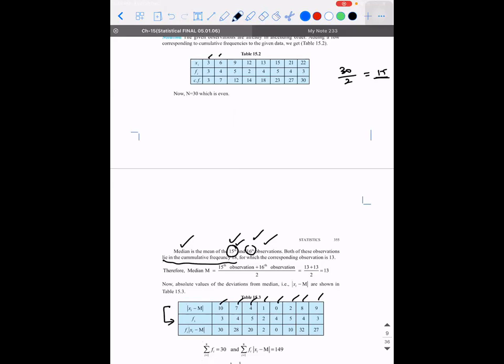Tell me, how many data are there? 1, 2, 3, 4, 5, 6, 7, 8. Even number of data, right? Yes, sir. Even number of data means what will you do? n plus 1 term by 2. So you'll take the average of those two. That is why you took it. Had it been an odd number of terms, then directly you look at the number 15. Okay, I'll do a problem and show you so that you will understand.